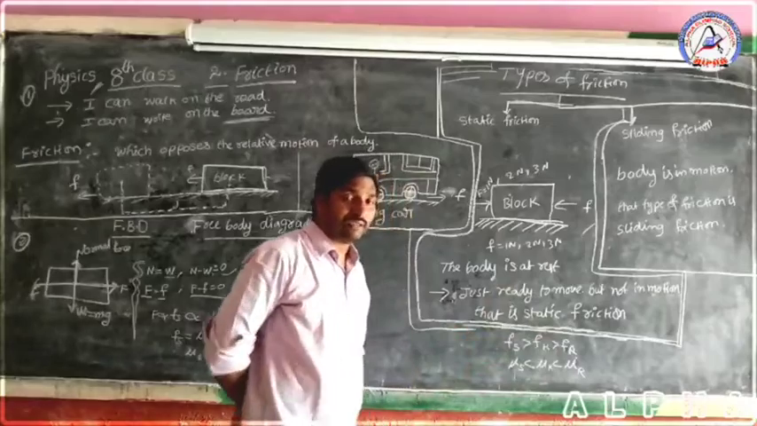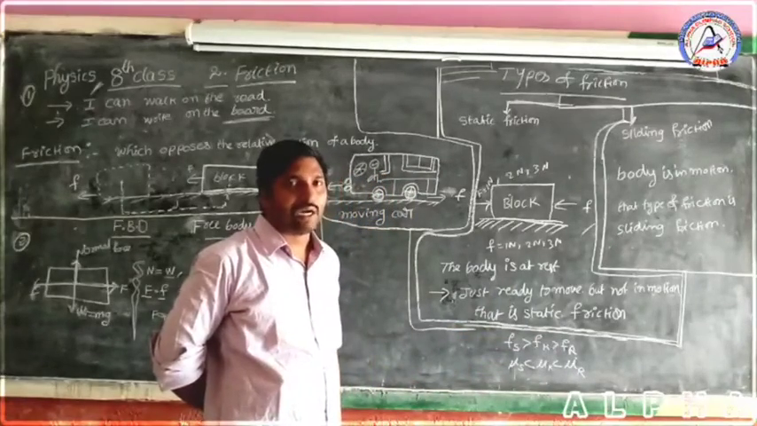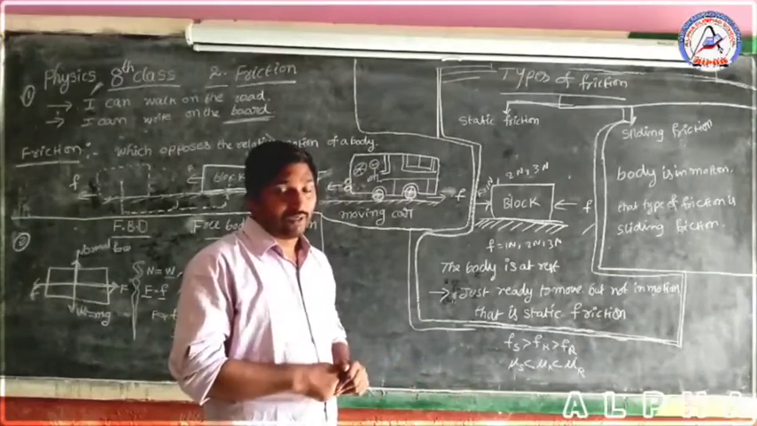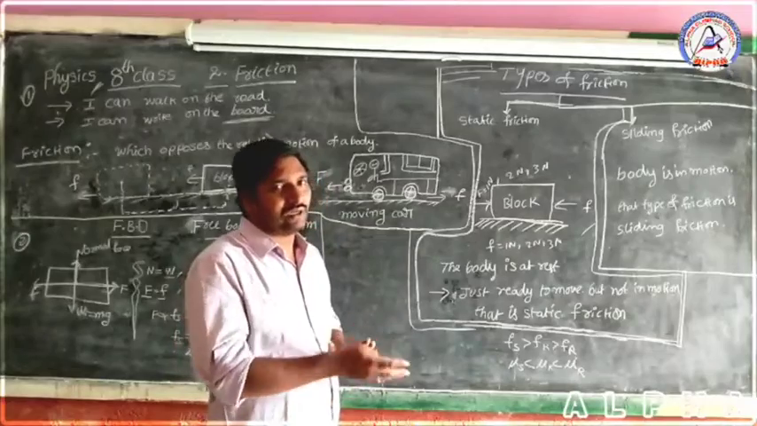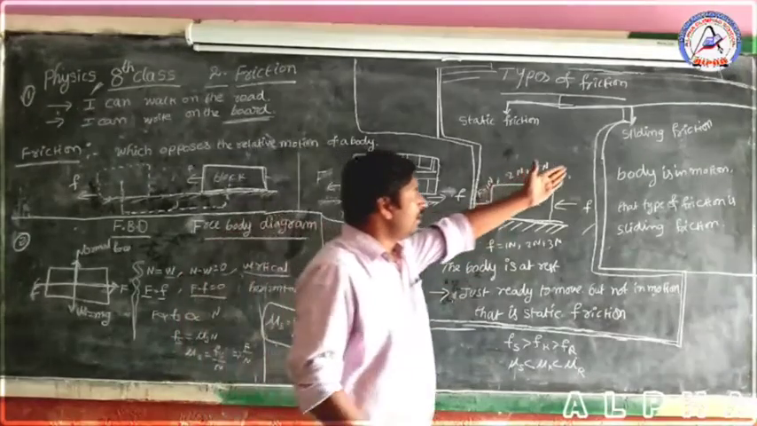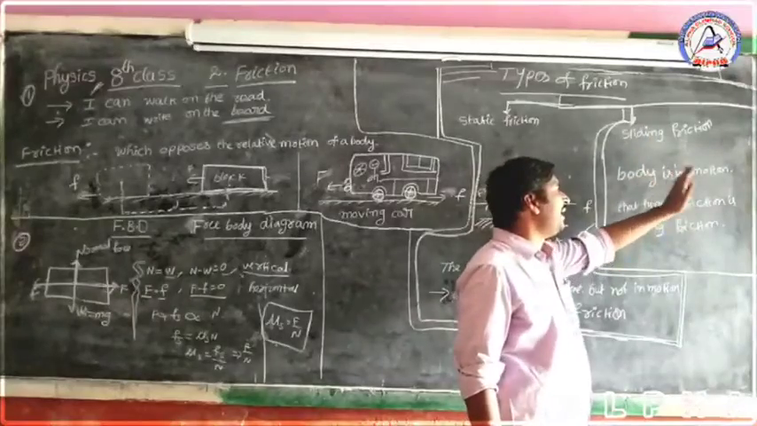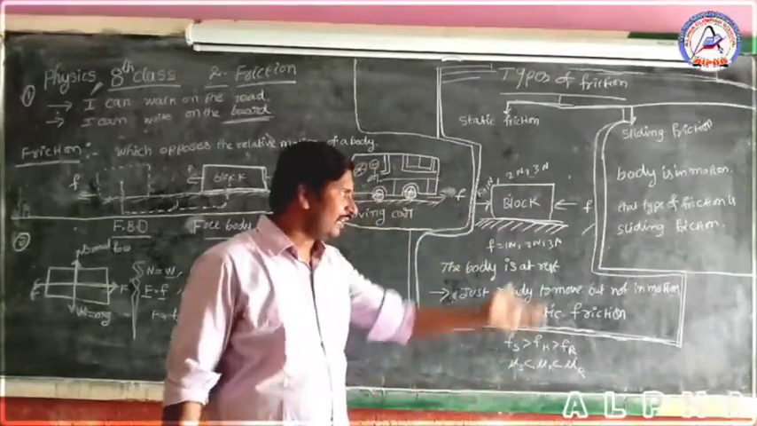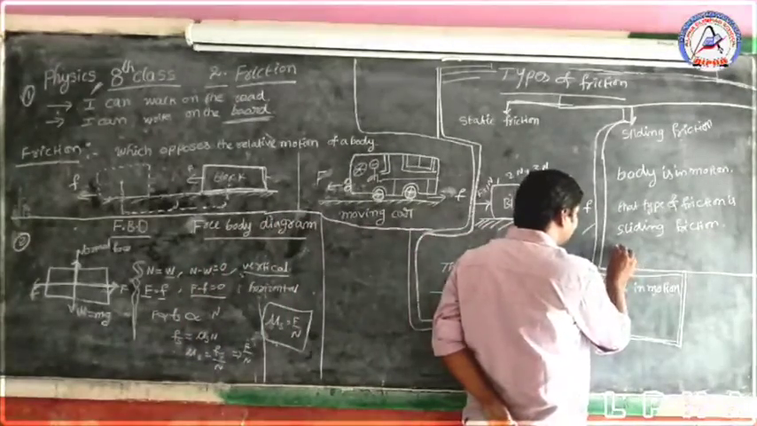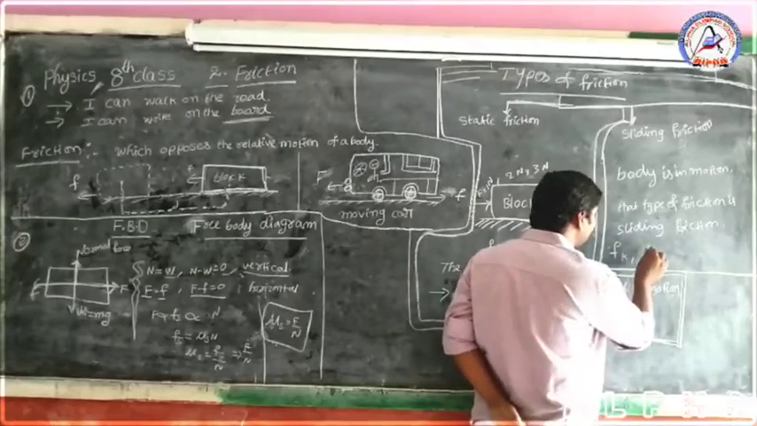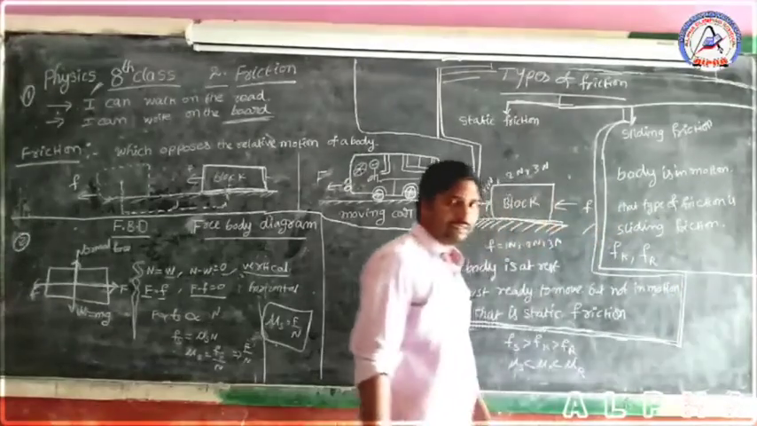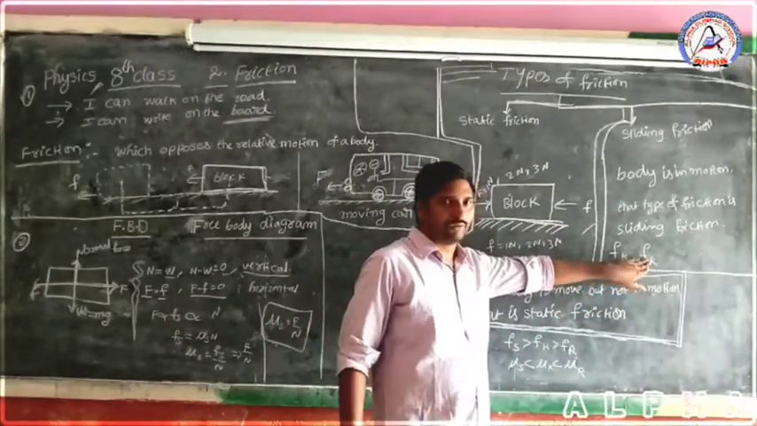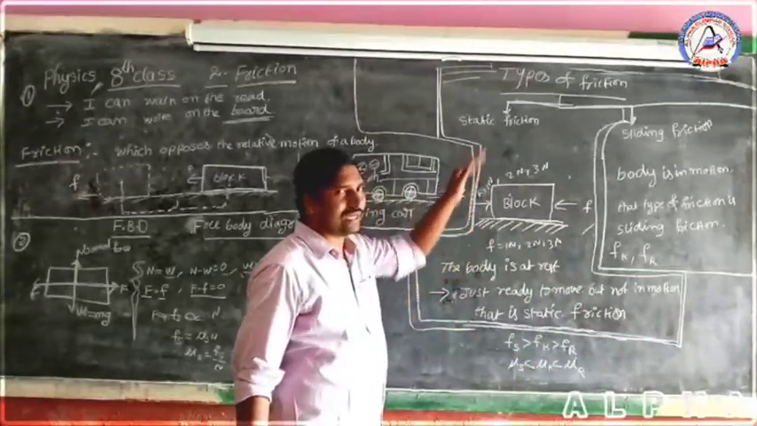Whenever the maximum limiting frictional force is applied on the body but the body is not in motion, that is static friction. If maximum force is applied, it converts into sliding. So another one is sliding friction. When a body is in motion, the type of friction is called sliding friction. Examples of sliding friction are kinetic friction, F suffix k, and rolling friction, F suffix r. Static friction is the only example of static friction.